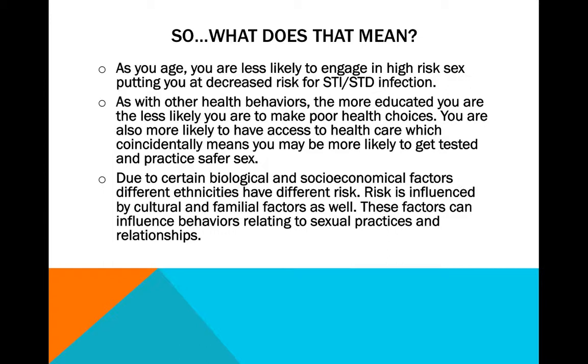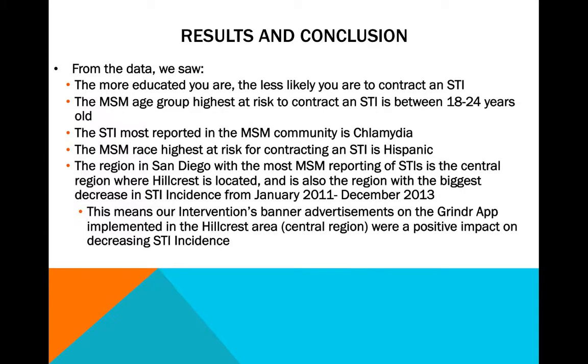From the data, we saw the more educated you are, the less likely you are to contract an STI. The MSM age group highest at risk to contract an STI is between 18 to 24 years old. The STI most reported in the MSM community is chlamydia. The MSM race highest at risk for contracting an STI is Hispanic. And the region in San Diego with the most MSM reporting of STIs is the central region where Hillcrest is, and is also the region with the biggest decrease in STI incidence from January 2011 to December 2013 during our intervention.